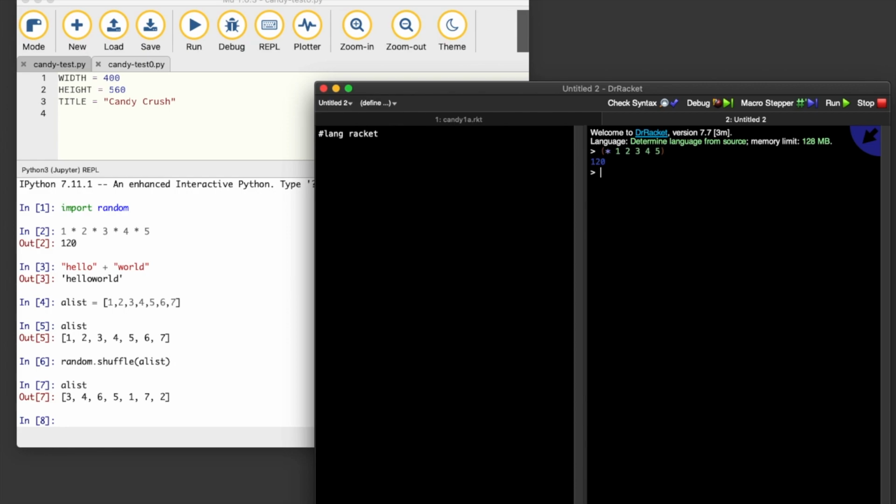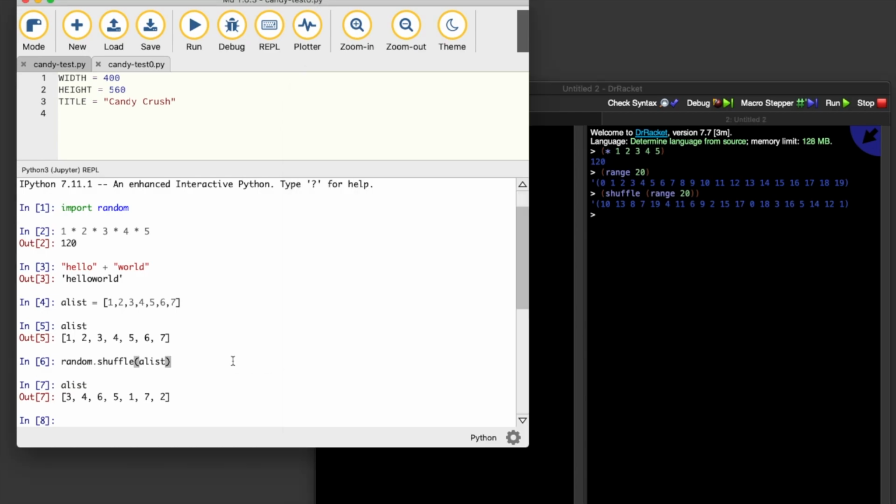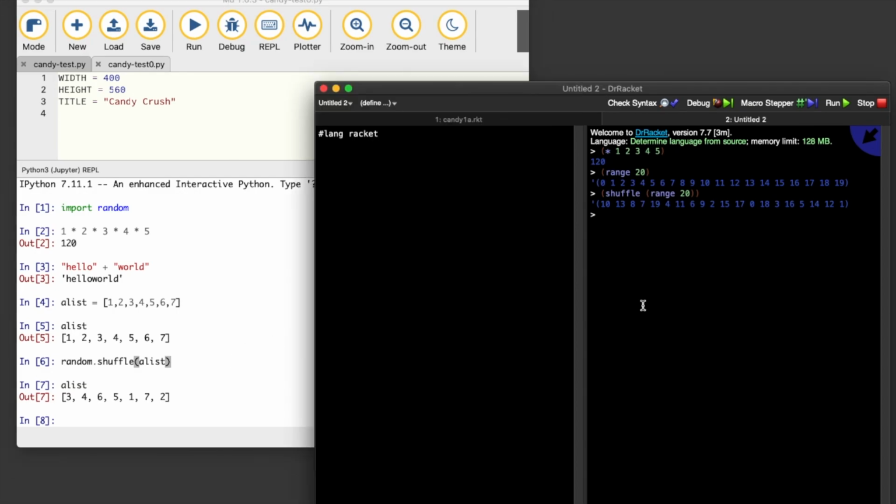Just some simple commands here. There are also some nice commands to generate lists. And we can do things like this. The nice thing here is everything in Racket is very consistent. It returns something when you execute it. So REPLs are great. You can see a slight difference between how Python tends to work, in terms of not always returning something and sometimes modifying something, and the consistency of these functions in Racket.